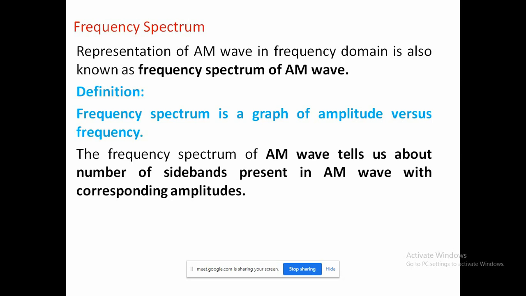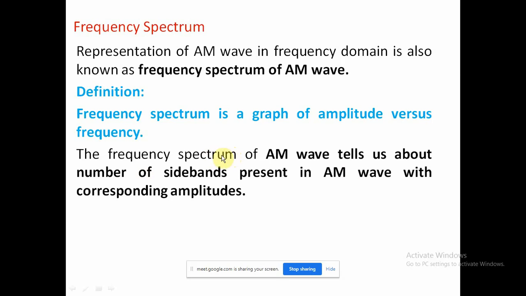It depends on the different bands, the lower side band and upper side band, and it is denoted graphically as amplitude versus frequency.